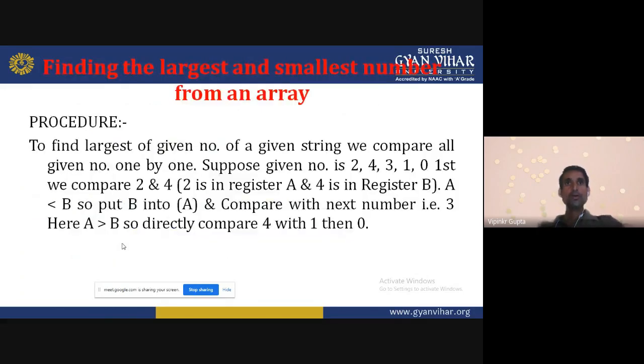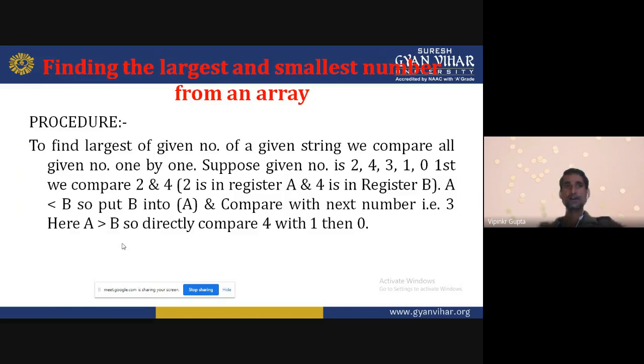Now finding the largest and smallest number from an array. Suppose we have an array with different values, and our aim is to find the smallest number of that given array. How will we find the smallest or largest number?